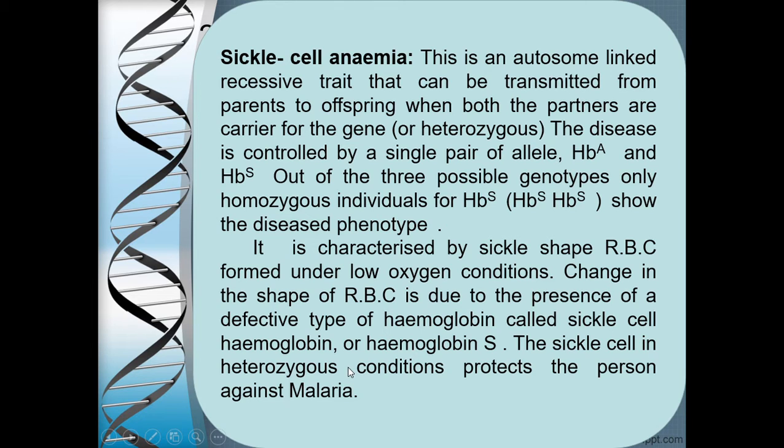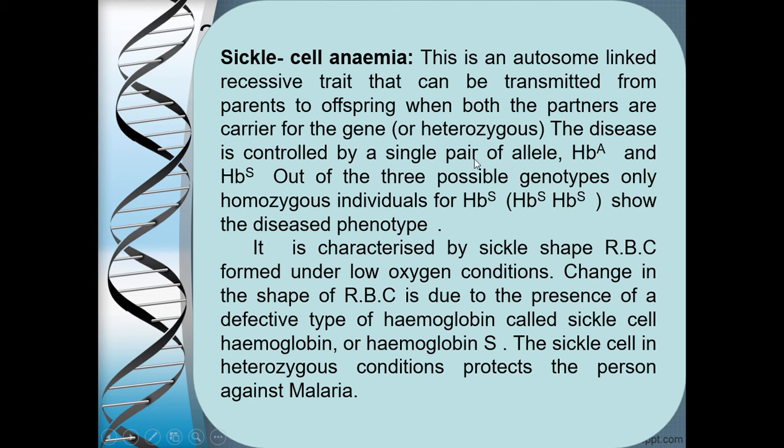Because it is an autosomal recessive trait, when both of the partners are heterozygous carriers for the defective allele, then the chances of the children getting the disease come up. Otherwise, if people are heterozygous for the trait, the normal dominant allele is there, so the person will not really suffer from the disease.